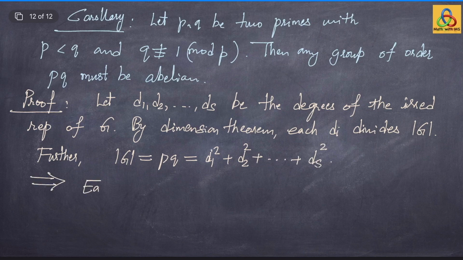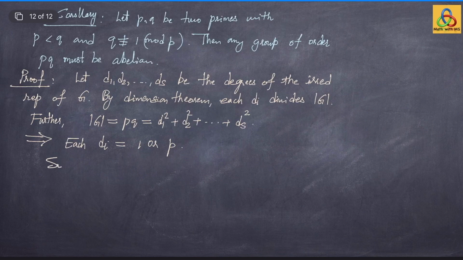This implies that each of the degrees di is either 1 or p, because if any of the degrees di is q, then the right hand side becomes 1 plus q square, which is bigger than p into q, because q is bigger than p, where 1 corresponds to the degree of the trivial representation, which will be a contradiction.